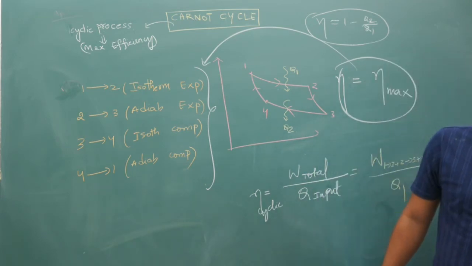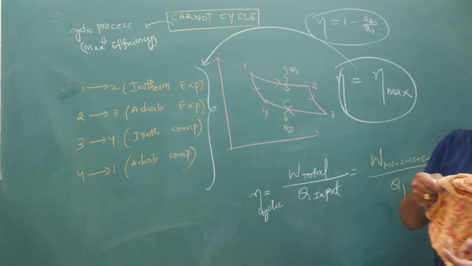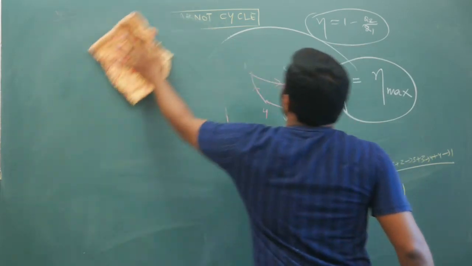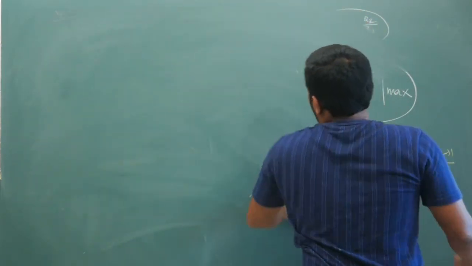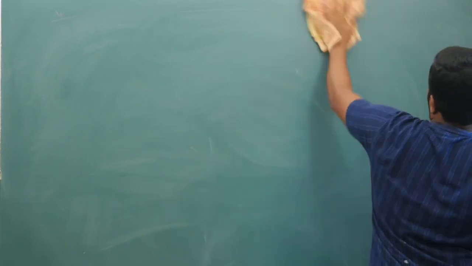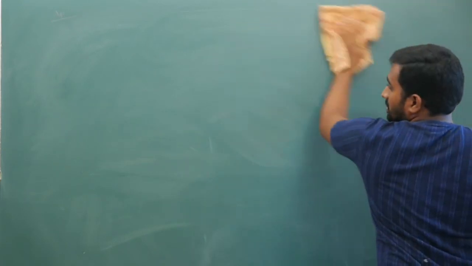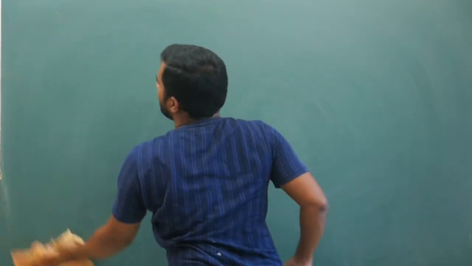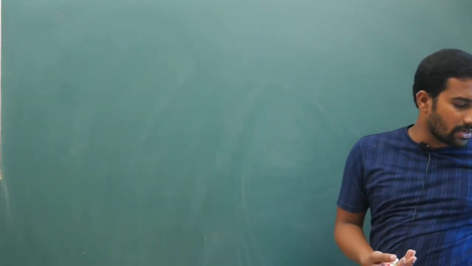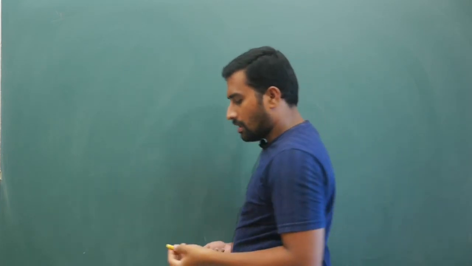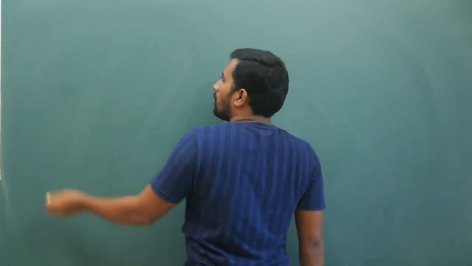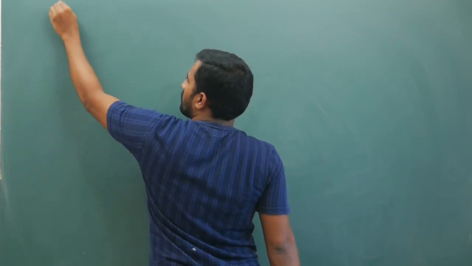Now I will erase this and I will do the math part of this Carnot cycle. Okay, so I will erase it. So now, first I will draw the graph and then to a side, we will start doing the calculations. Now you need to understand and remember the previous results for work done in adiabatic process and all you need to know. Now coming to the first part, first I will draw the graph.